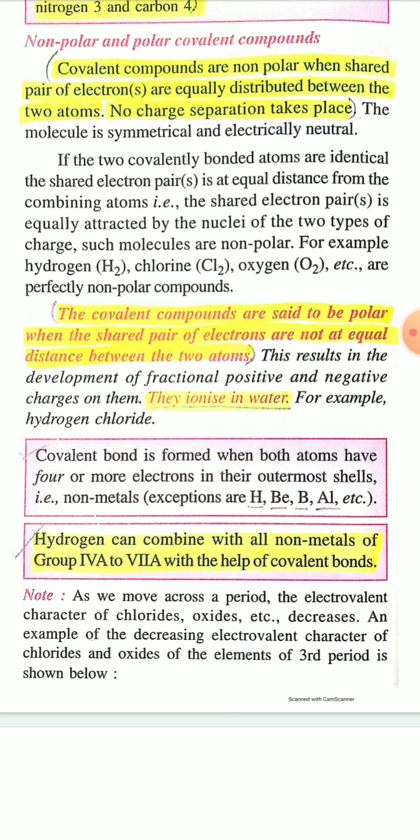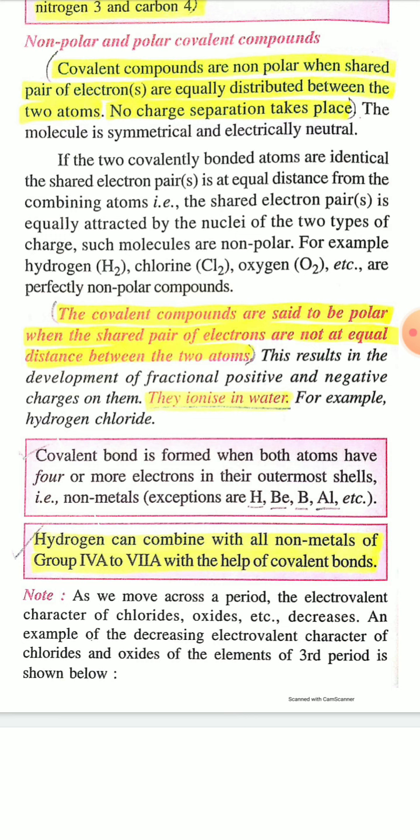In chlorine molecule both the atoms are chlorine atoms. So when a covalent bond is formed between similar atoms, then the covalent bond is non-polar, or the compound is a non-polar covalent compound.